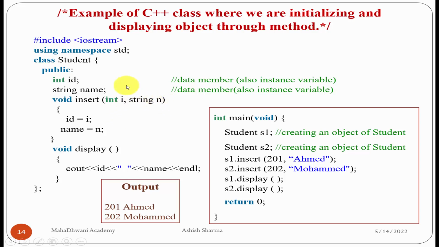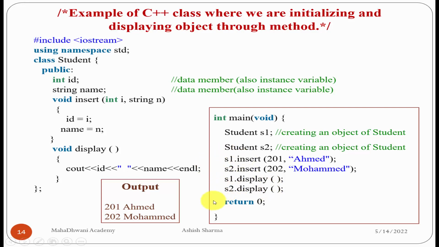So you should keep the first value integer type and the second value string type. We have given the values here as per the parameters we passed in the student class for the method insert. Then s2.insert is for the object s2, and the first was for the object s1.